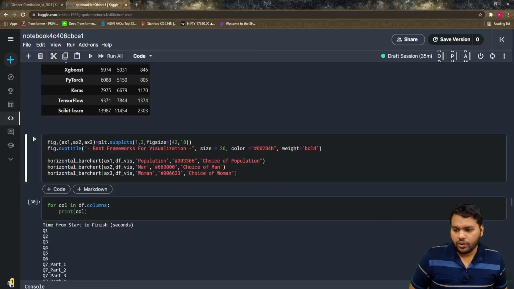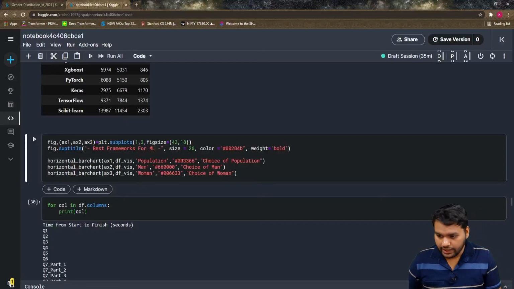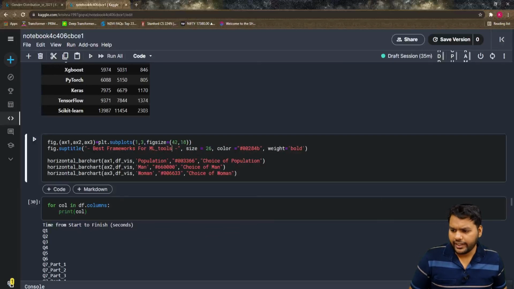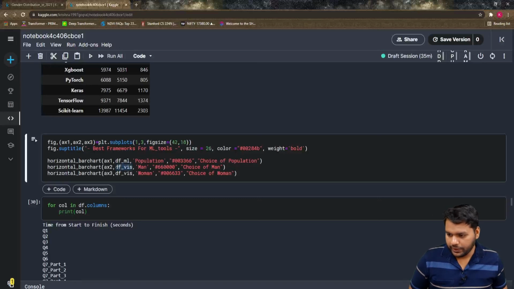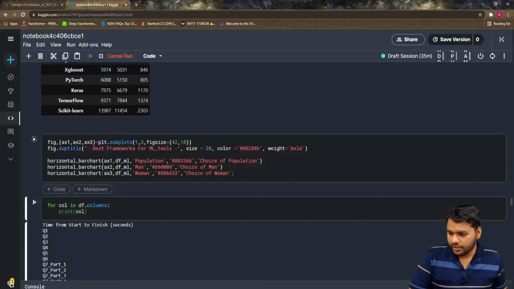If you have any doubt, I am sharing this notebook in the comment section, so you can check my code, and if you have any problem in any code, just let me know. I am here to help you guys. Just changing this one, nothing fancy. Let's see.